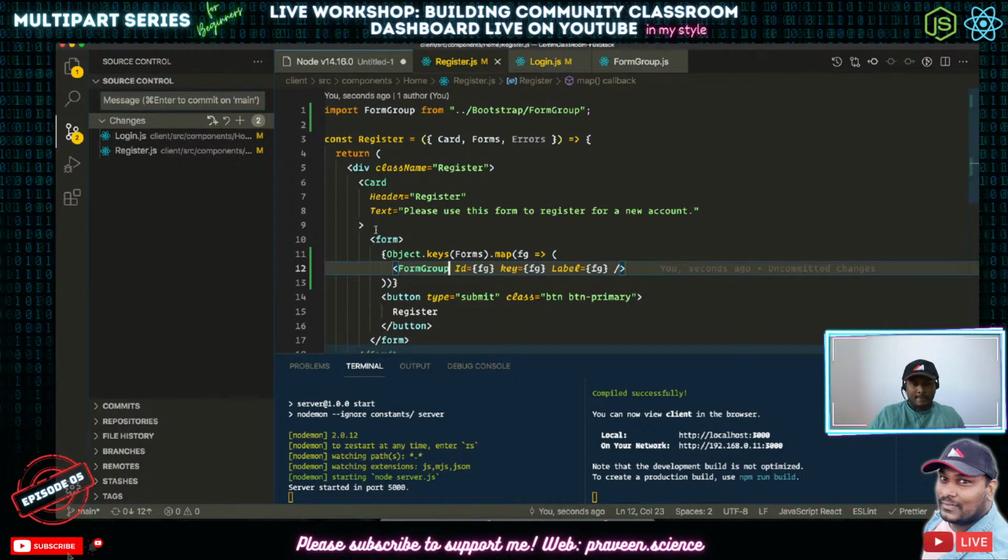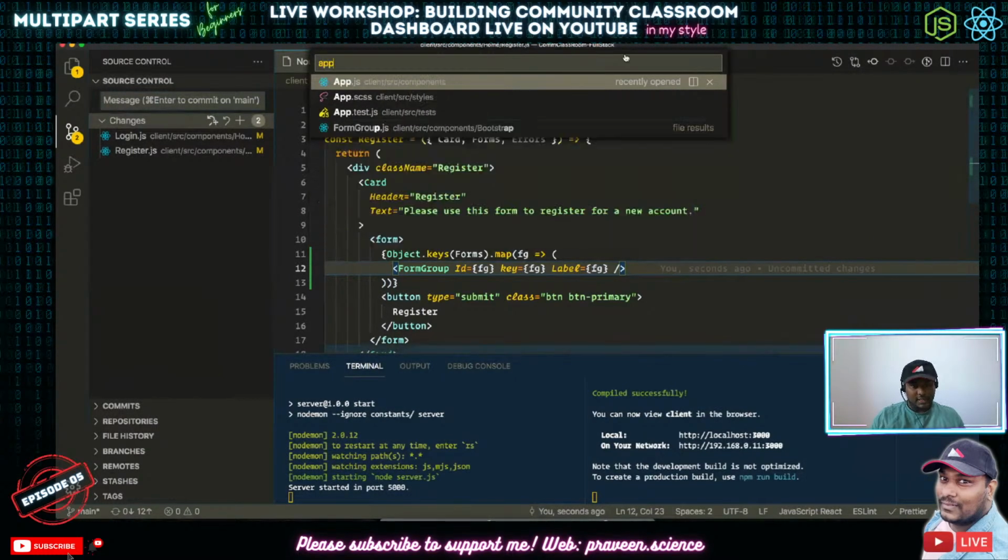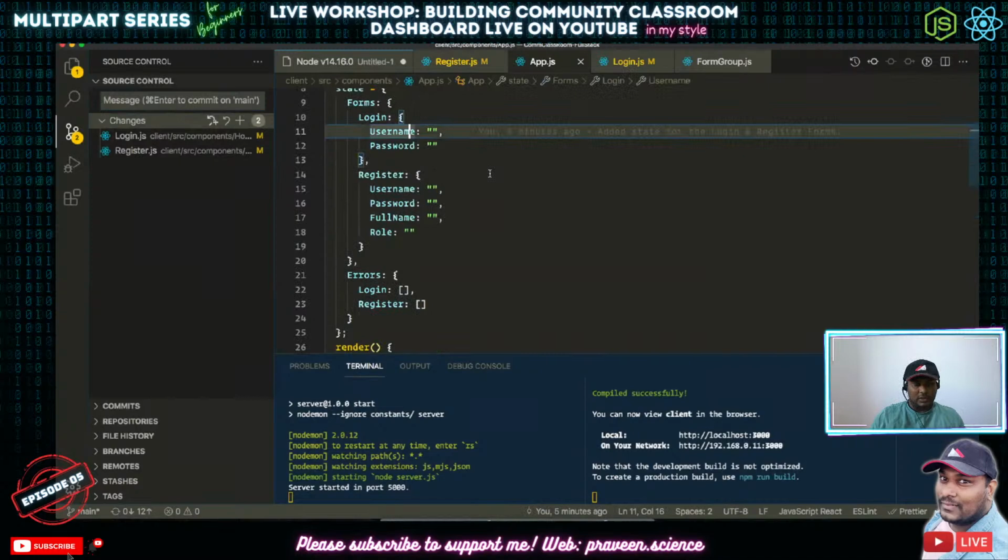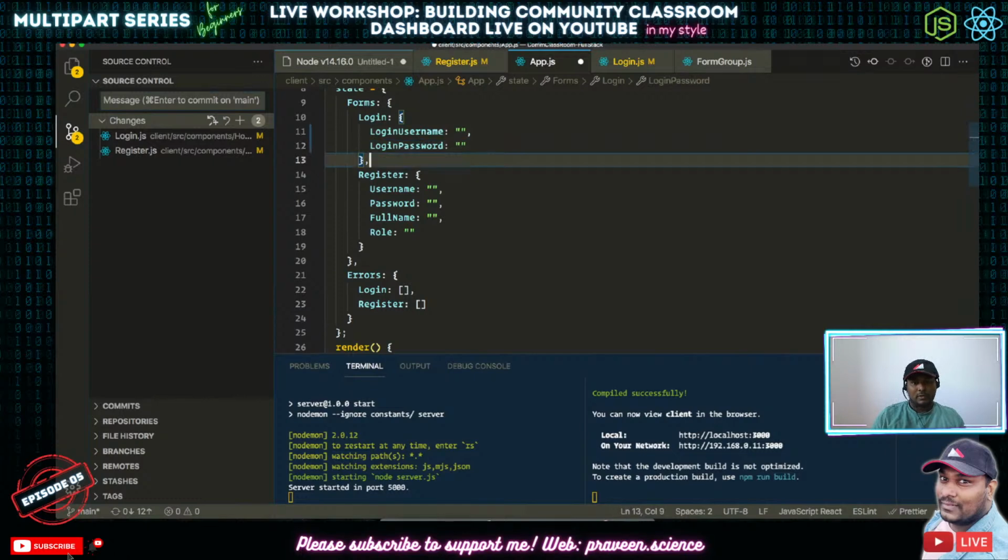And well, we have a couple of issues here. So this one, username and password, right? We need to do something totally different. So let's go to app.js again. So we have got username. We need to also change this username into login user, login password.